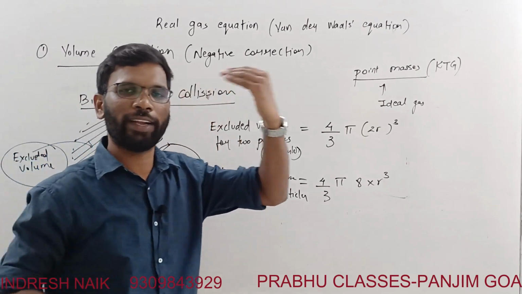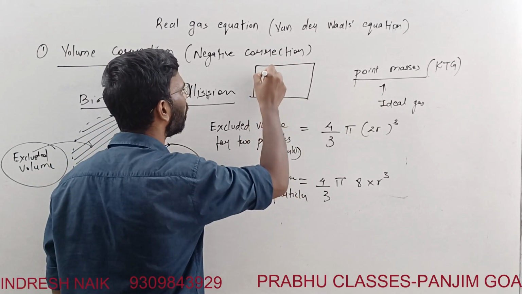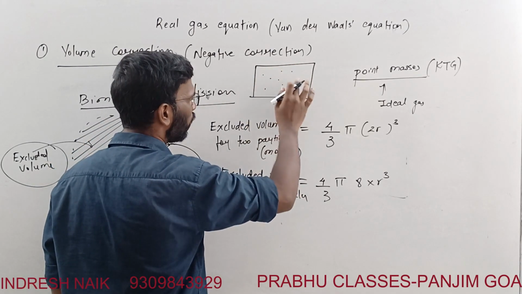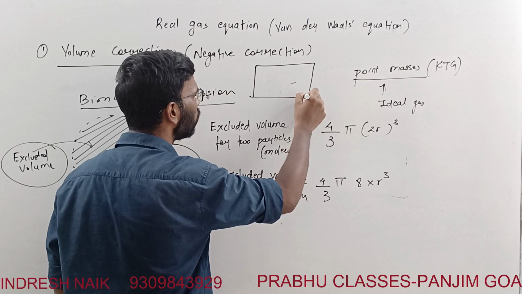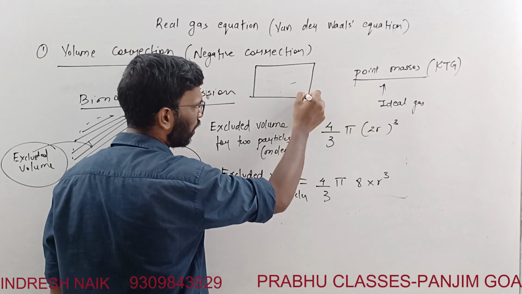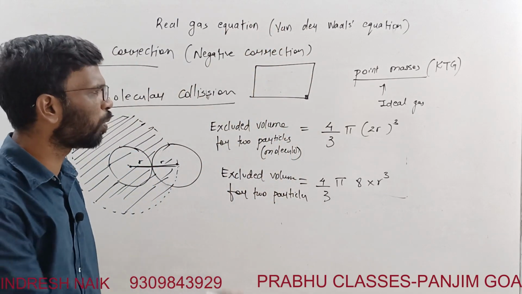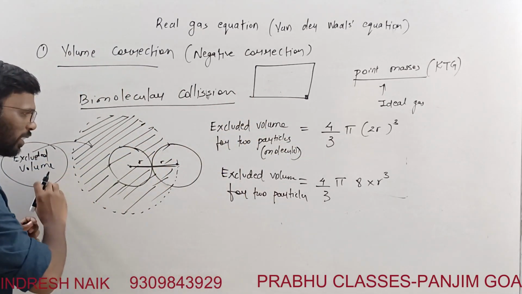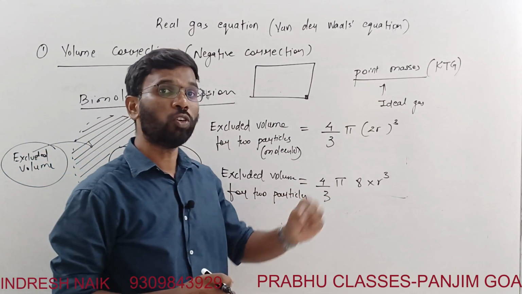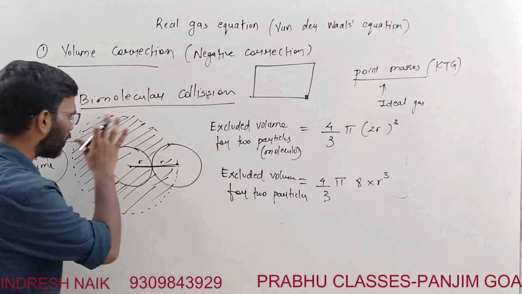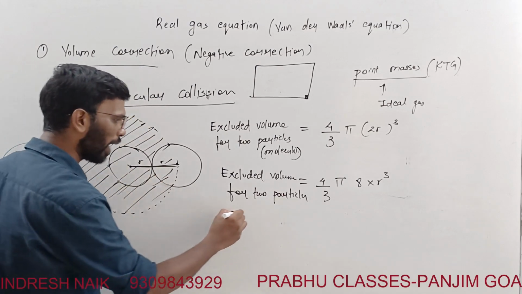In the case of ideal gas, it was said that the particles of the gas don't have any volume, which means you can compress them into a small region. The actual volume of the gas, which can be stored in a small region, is very less compared to the whole volume, negligible. That was said: volume occupied by the actual gas particle is negligible. But since no other particle can come, this is also the volume occupied by these two particles. So this is the excluded volume for these two particles, right?